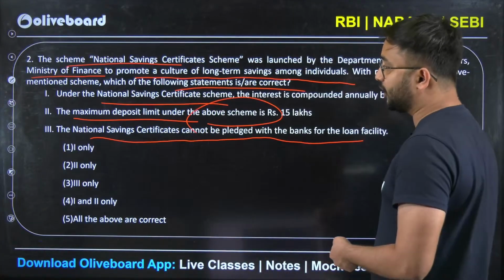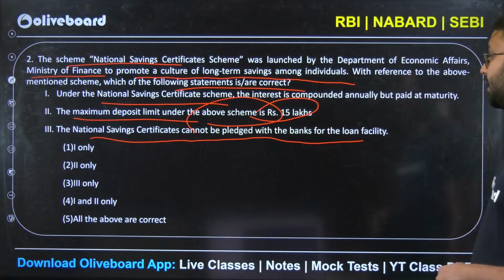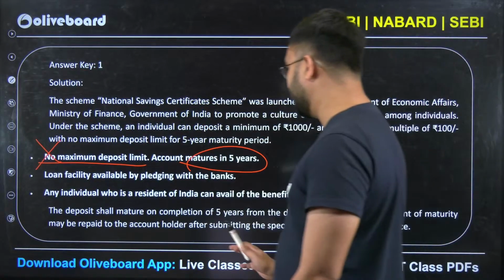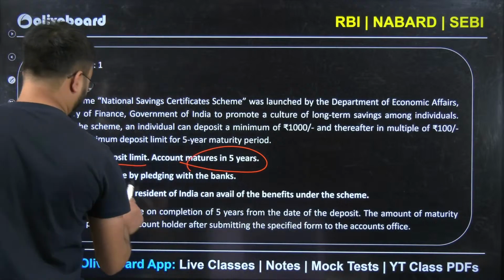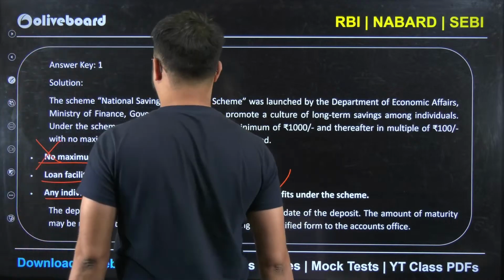Another very important thing: a loan facility is available by pledging with the bank. And one more additional point is that any individual who is resident in India can avail the benefit under this scheme. Very, very important.